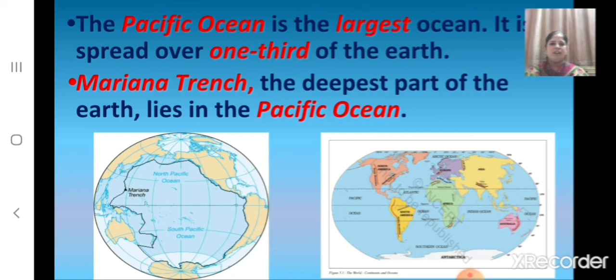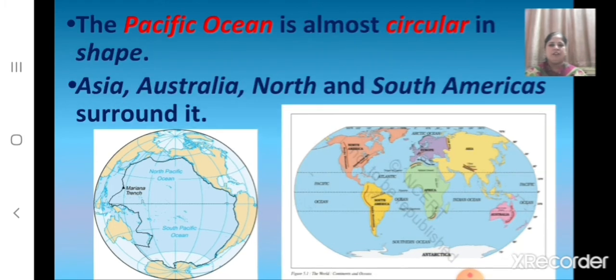Children, we have already learnt and revised about Mariana Trench that lies in the Pacific Ocean. And children, what is the shape of the Pacific Ocean? The Pacific Ocean is almost circular in shape. And can you name the continents that surround it? Asia, Australia, North and South Americas surround the Pacific Ocean.